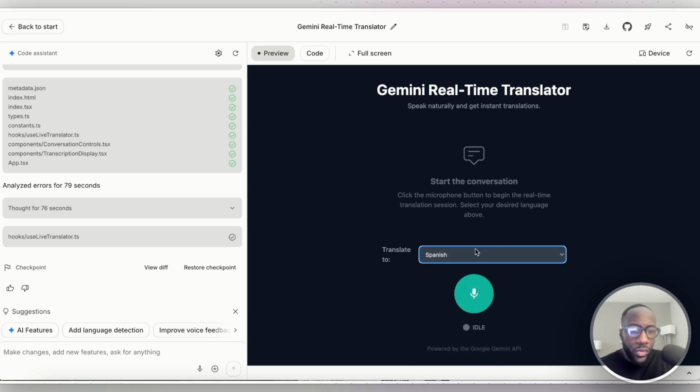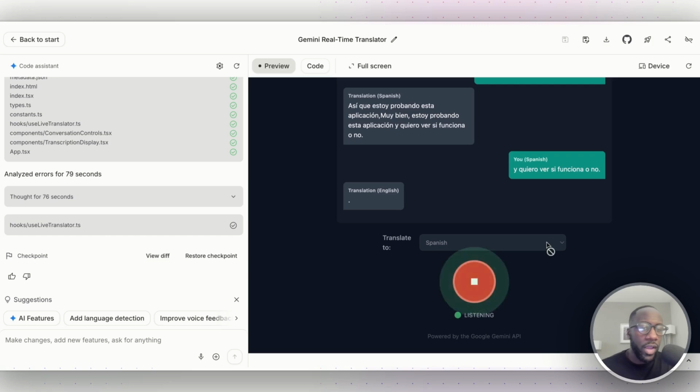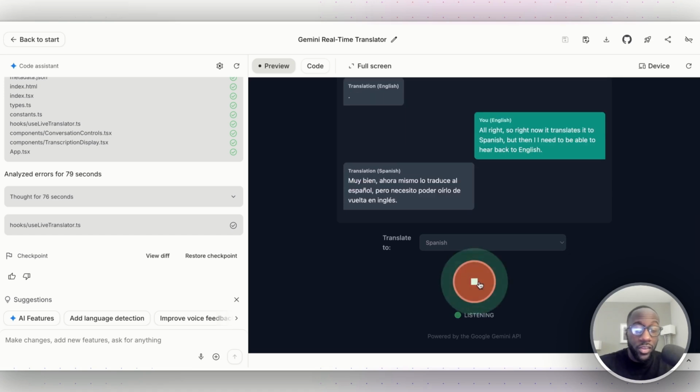And all right, so let's see. So let's do the Spanish one. All right, so I'm testing out this app and I want to see whether it works or not. All right, so right now it translates it to Spanish, but then I need to be able to hear back to English. So this is pretty dope though, and it has the right idea going. All right, so I'm gonna speak into here. So right now it's working well as far as the translation, but it's only working one way. So I speak into the page and it's translating it to Spanish. But what about that translation back to English? I need to be able to hear back the English.